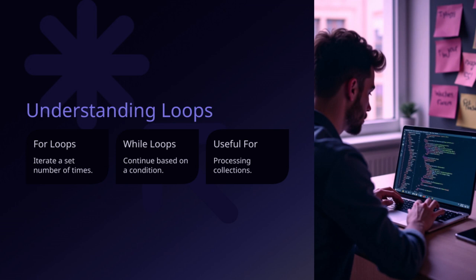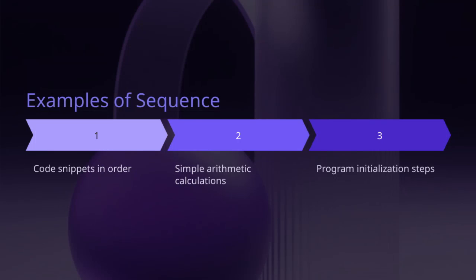They help you iterate a set number of times efficiently and cleanly. Understanding loops overall is crucial because they're fundamental in automating repetitive tasks. They help make your code more concise and readable, especially when working with collections like lists or arrays. So, whether you're continuing based on a condition or iterating a specific number of times, mastering these looping techniques is key to effective programming. Let's take a closer look at slide 8.